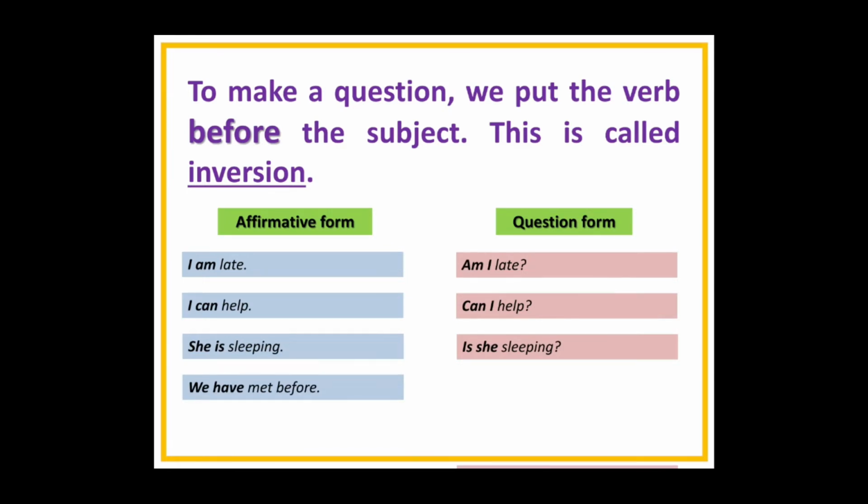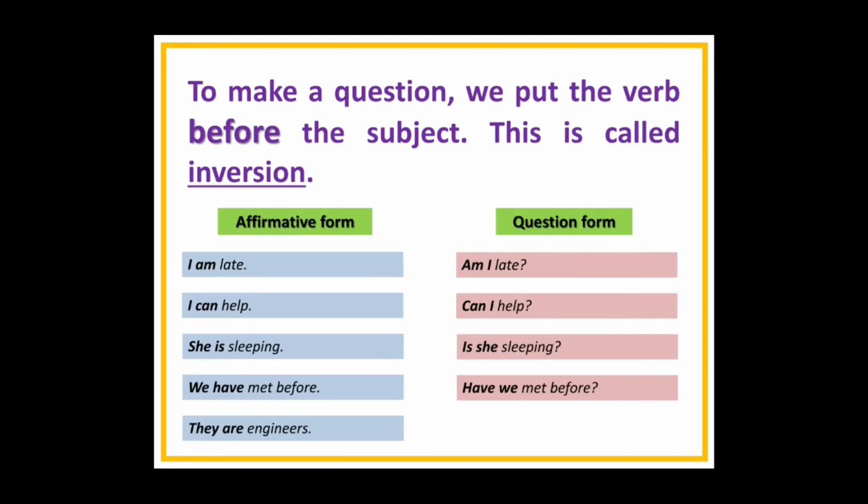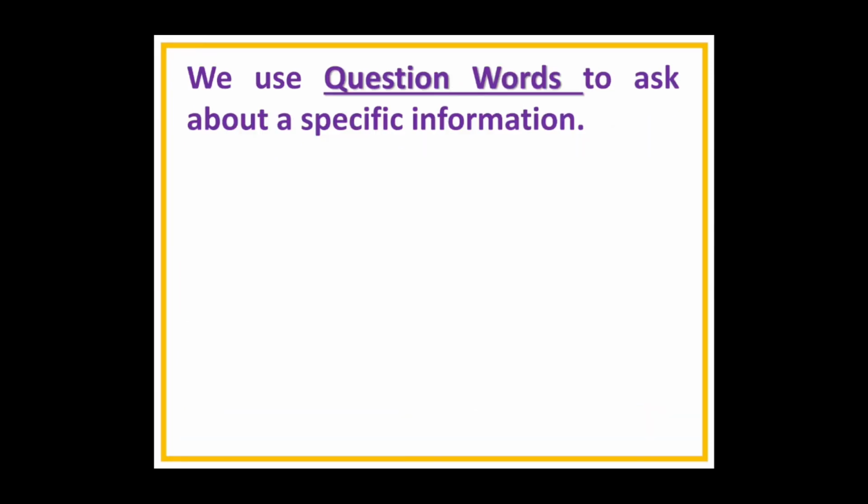We start with the auxiliary. Have we met before? They are engineers. So where is the verb? Are. Then the subject is they. So to make a question, what are we going to say? Are they engineers?